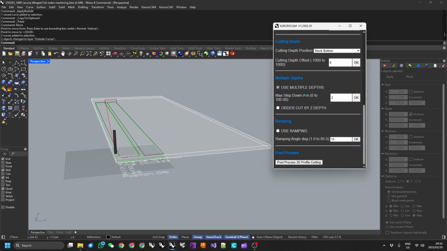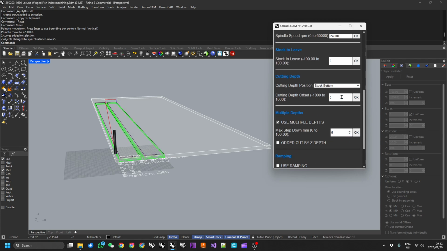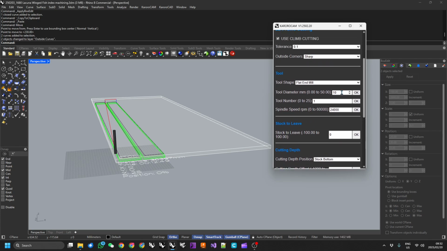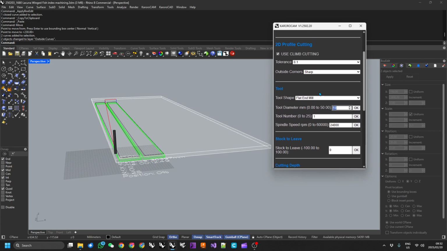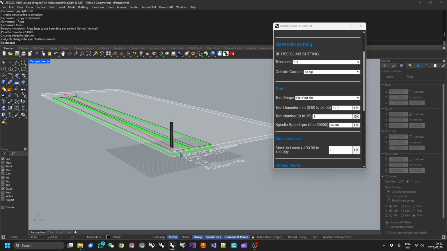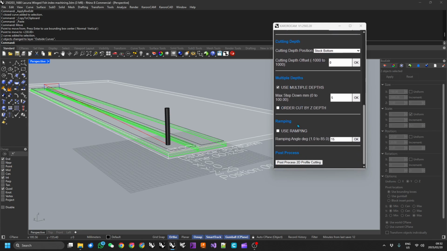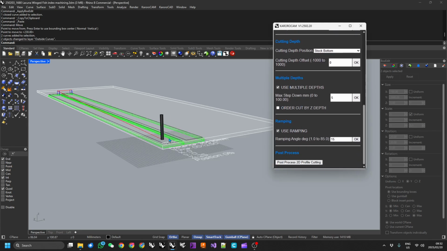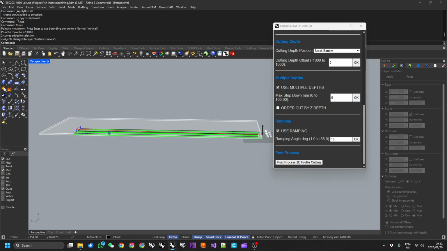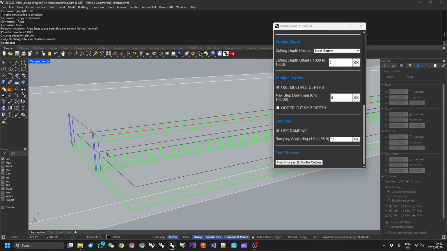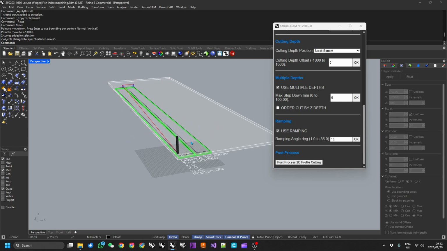I did end up using multiple depths with 5mm cuts, and it was done with a 12.7mm flat end mill, no stock to leave, and I did use ramping. So that's ramping in fine.